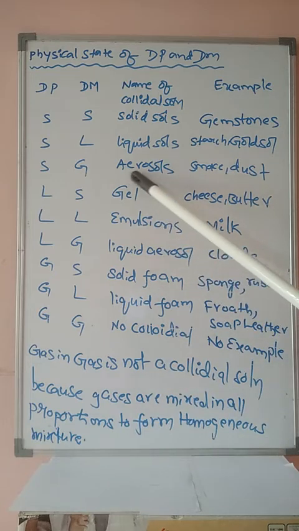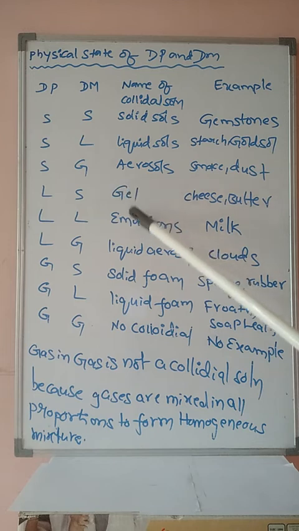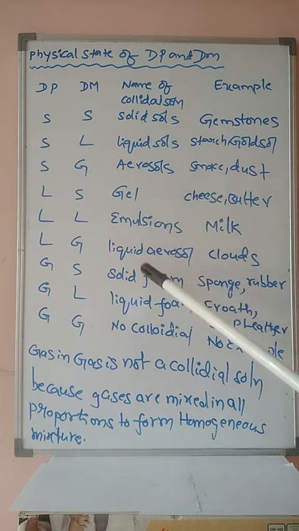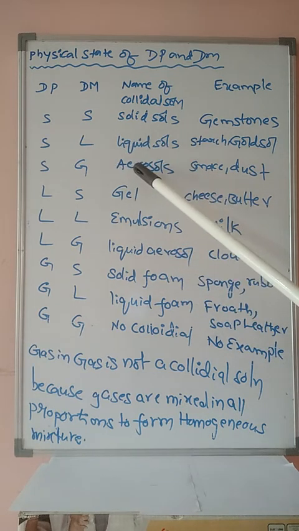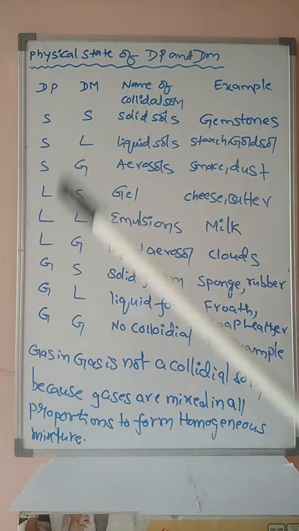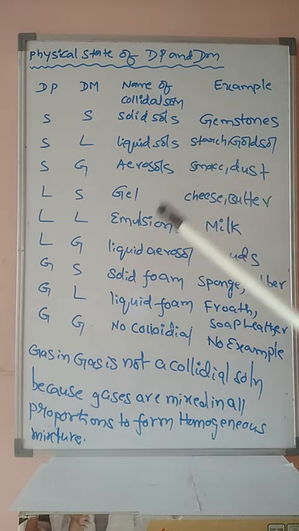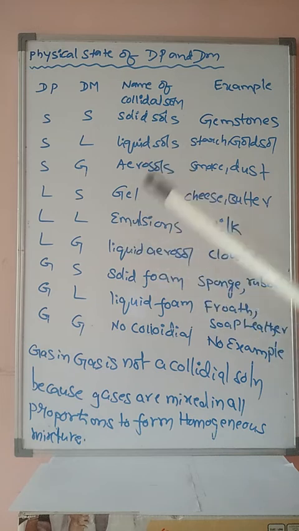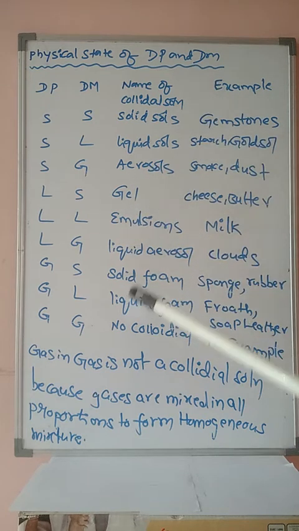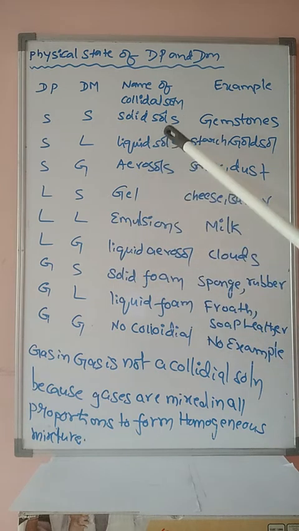Here the important thing, students: what are gels, what are the dispersed phase and dispersion medium, what are emulsions, and what are solid in liquid and solid in gas. You can remember the name of the colloidal solution, the dispersed phase as well as the dispersion medium, and one example. Gels have been asked 2 times. The question is framed like this: name the dispersed phase and dispersion medium in any one of the colloidal solutions. They will ask about gels and liquid sols; they have been given 2 times, so concentrate more.